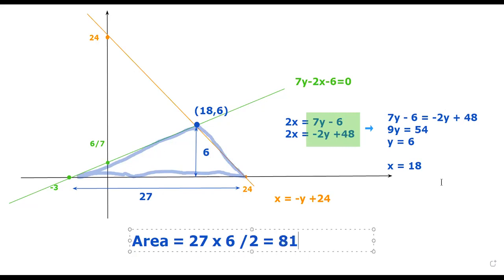Now, every time you see the area bounded by certain curves, it will be advisable for you to just draw the diagram out. You don't need to draw as precisely as me. All you need to do is sketch it out and find out what points are there. Make sure that you get the x-intercept and y-intercept correct for each of these curves. Then if you sketch it out like this, you will most certainly get a very accurate number.